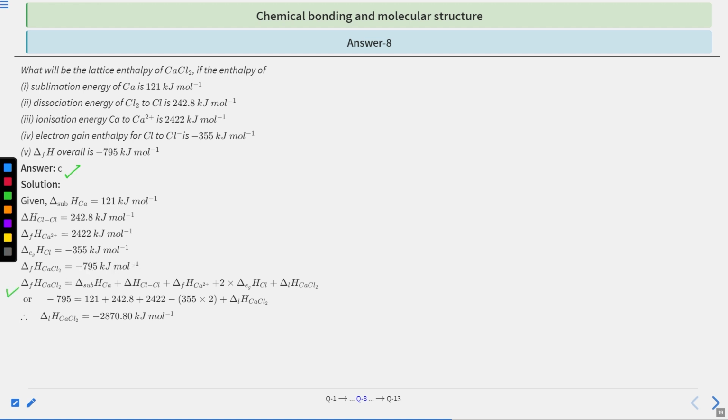So the total del F, that is lattice enthalpy of CaCl2 molecule will be the sum of all these enthalpies given here.